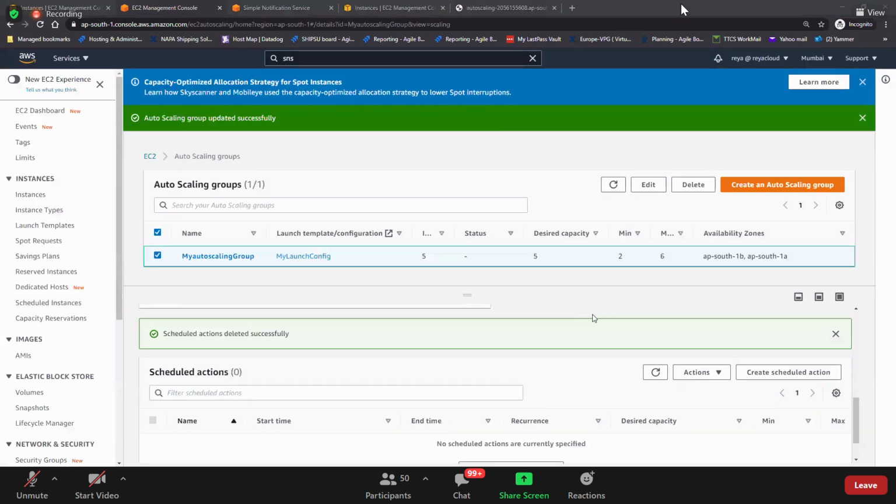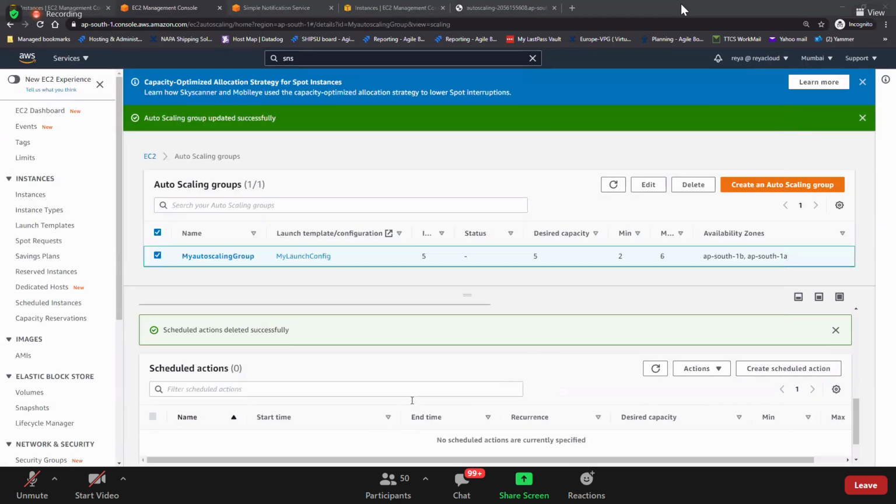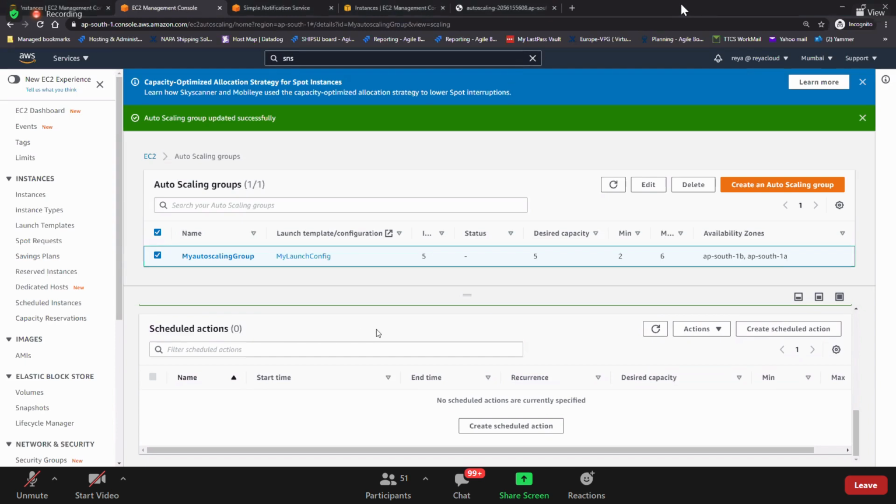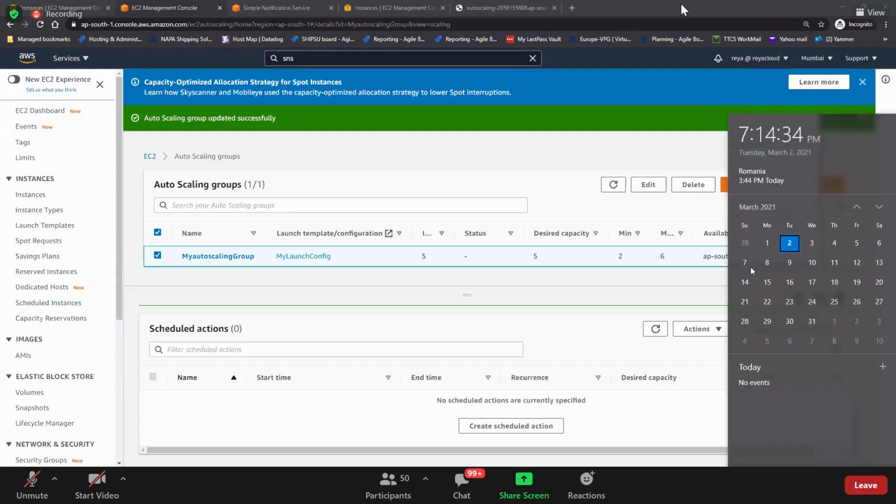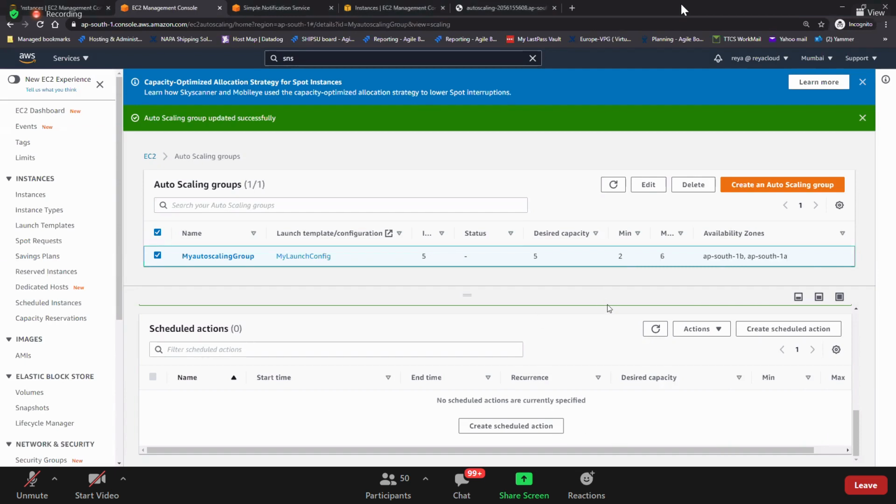Yeah, it will not work unless it reaches that time here. But do you know how to create a scheduled scaling now? You don't need to pick such big numbers. You can put 2 or 3 just like that, and then give the same time, maybe 7:14, right? At 7:30 you can give it, and then see whether it automatically launches an EC2 instance or not, if you want to do some lab there.